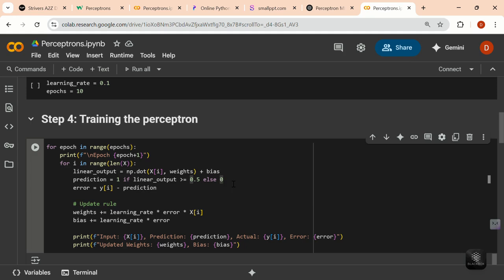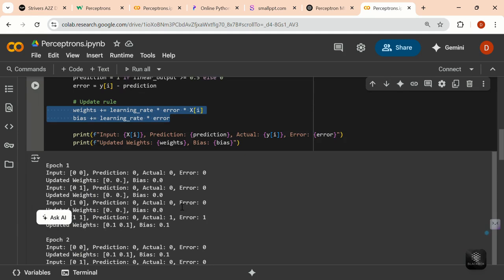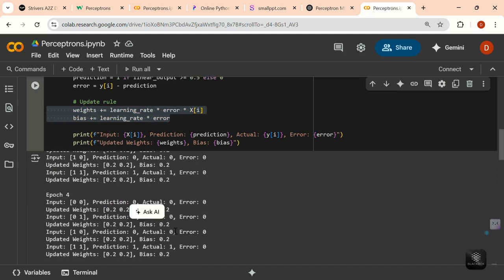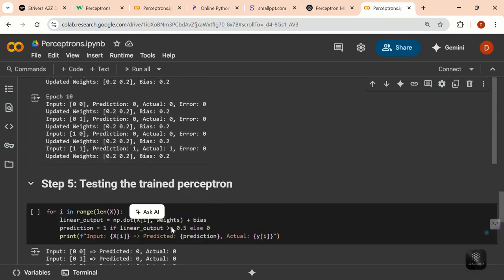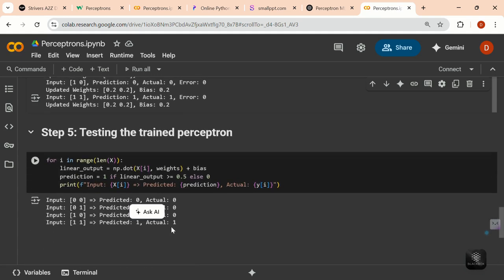If the prediction is wrong, the error will be non-zero. So you adjust the weight and bias to reduce the error for the next time, in this line of code. In the first loop there were no errors, there was an error at 1 1, and then you adjusted the bias and the weight. That's how the program works.